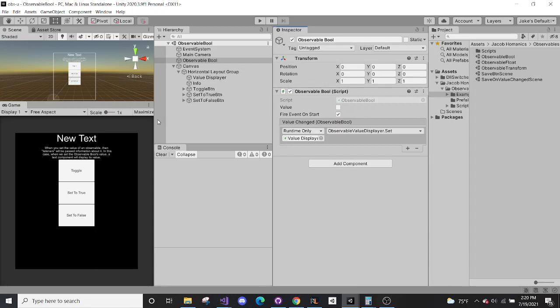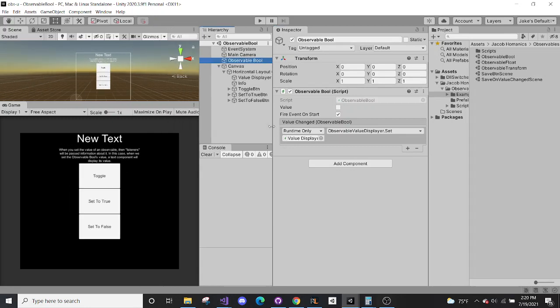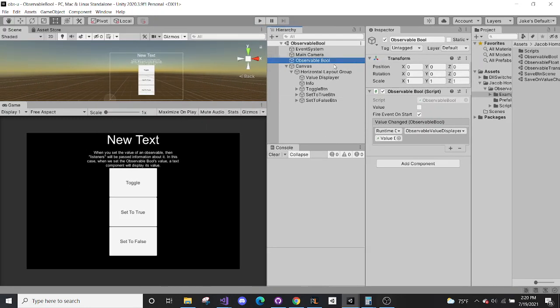So here we have the observable bool scene. We have our observable bool component. We have its value. We can see it, change it, and then we have fire event on start.